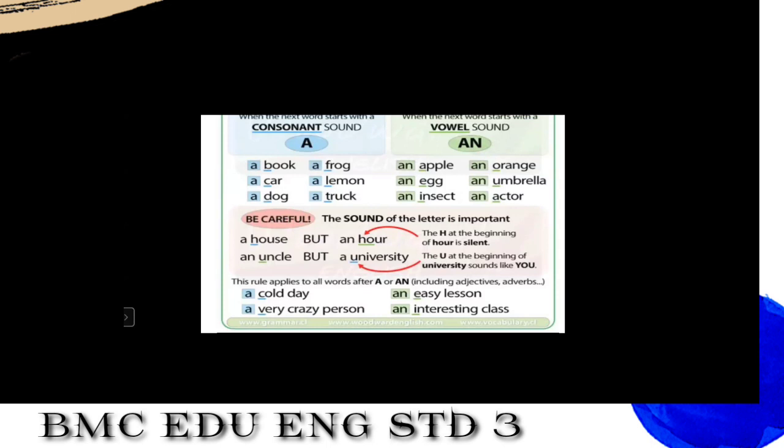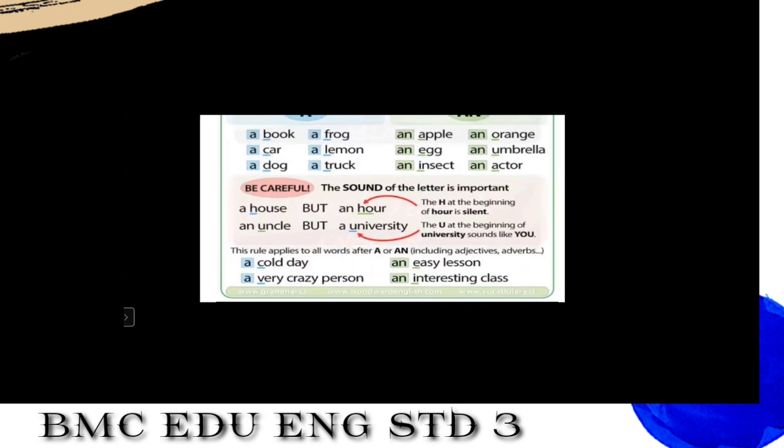Here, the u at the beginning of university sounds like "you," y-o-u. It gives us the sound of y. That is why we are using a here. And in uncle, we are using the vowel sound u, and here we are using the y sound, that is university. So y is not a vowel, it is a consonant, and depending upon the sound we use a here.